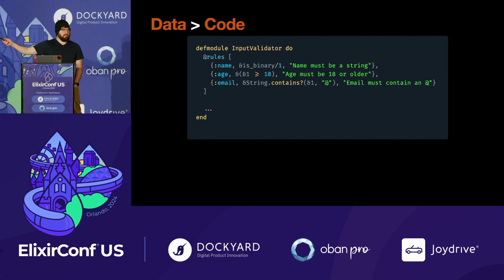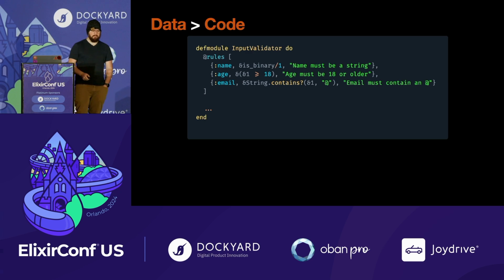But we can actually favor data more specifically, right? So we could lift up what field this validation validates, and we can lift up the error message that it could produce if that validation fails. And in the process of doing that, we open up new angles of attack, right? So this is easy to read. I would suggest that it is easier to read than this one.